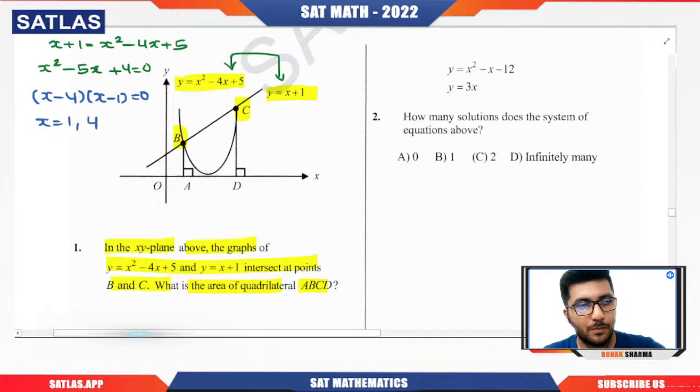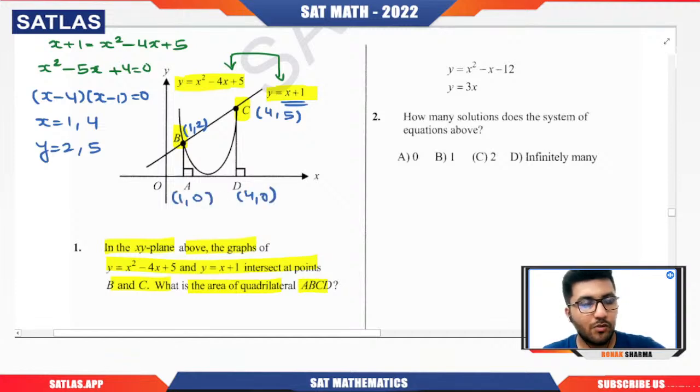So B is what? Yes, 1. C is what? 4 comma, what is the value of y? So put 1 and 4 here. For x equal to 1, I will get y equal to 2, and for x equal to 4, I will get y equal to 5. So this is 1 comma 2 and this is 4 comma 5. So A is 1 comma 0 and D is 4 comma 0, right?